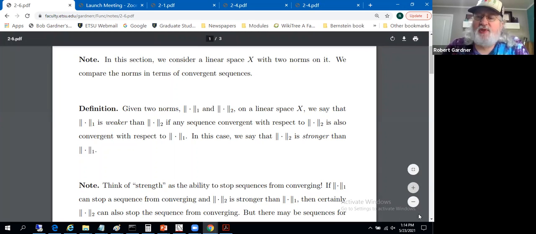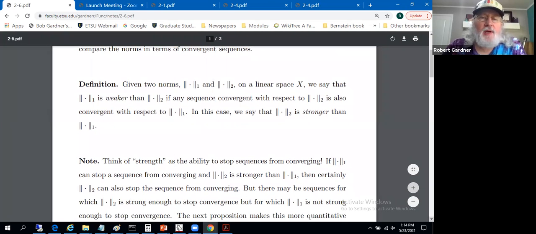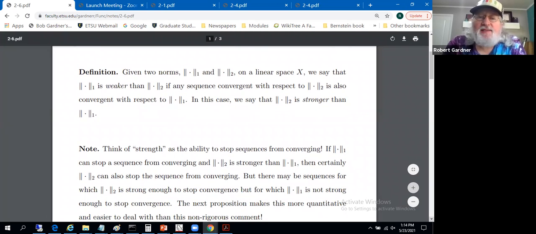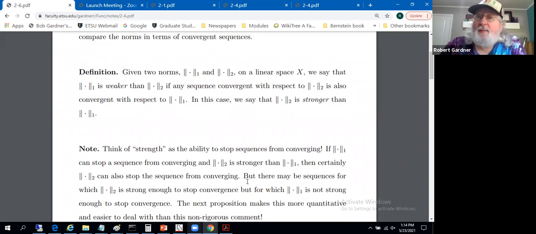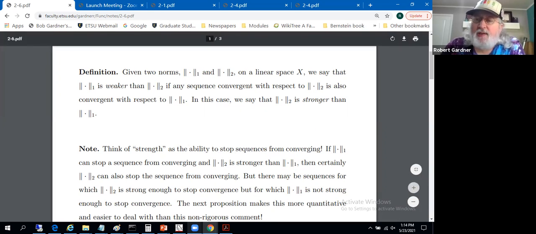Now here's a way to interpret that and get an informal grasp for it. Think of strength as the ability to stop sequences from converging. If norm 1 can stop a sequence from converging and norm 2 is stronger than norm 1, then certainly norm 2 can also stop the sequence from converging. There may be, however, sequences for which norm 2 is strong enough to stop the convergence, but norm 1, being weaker, is not strong enough to stop the convergence. So there's sort of an informal way to think about it. The definition is what it is.